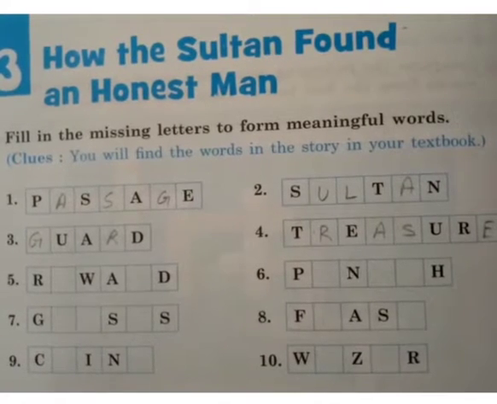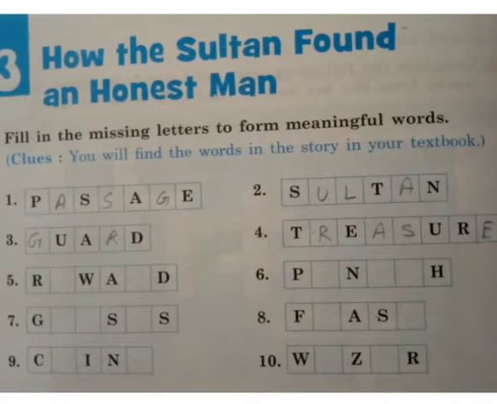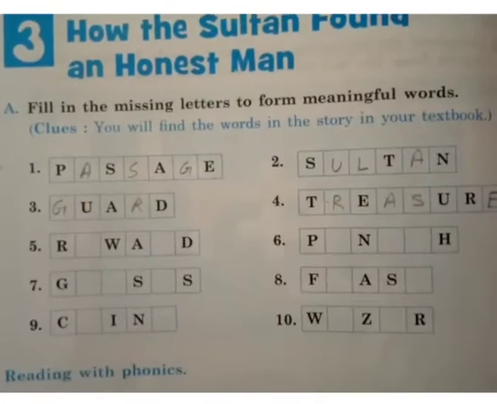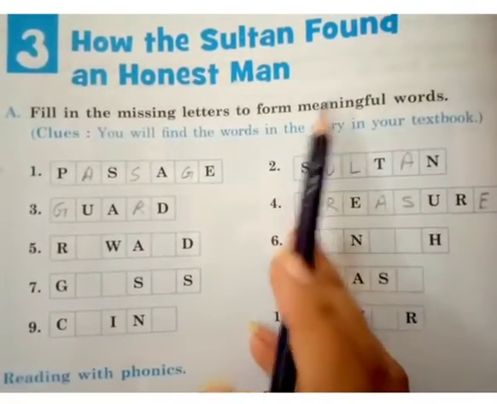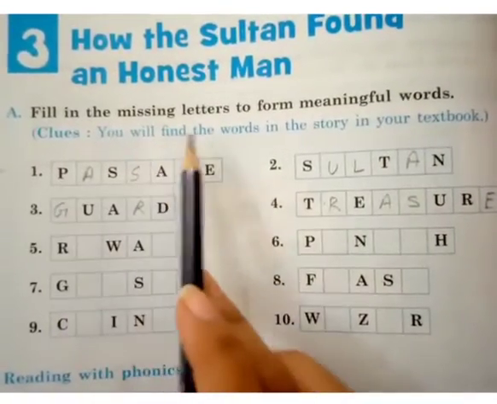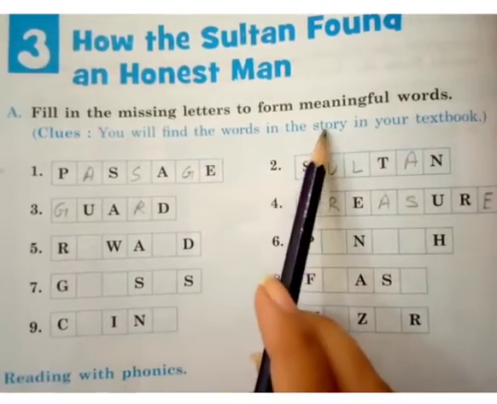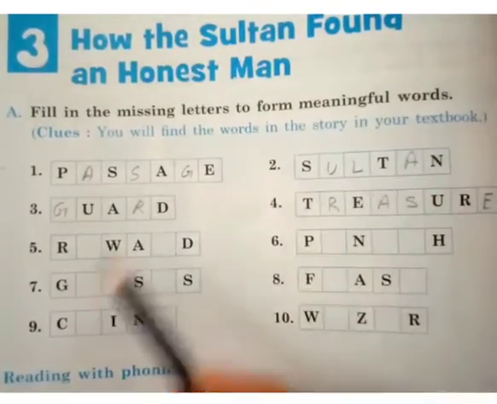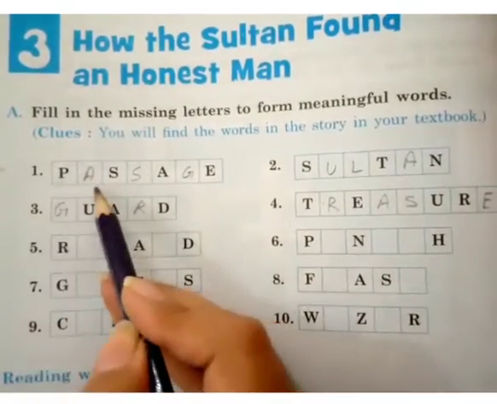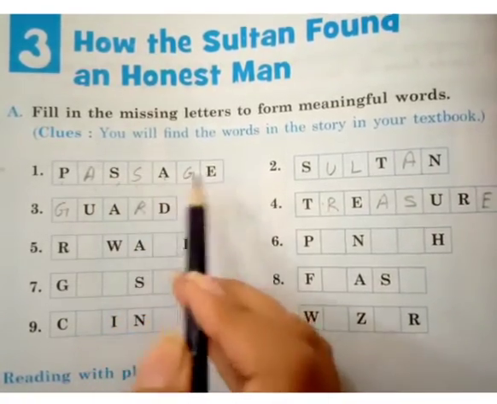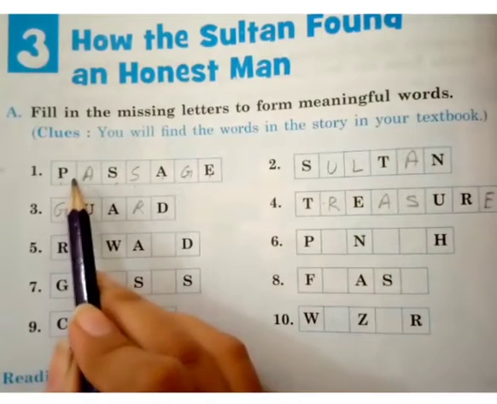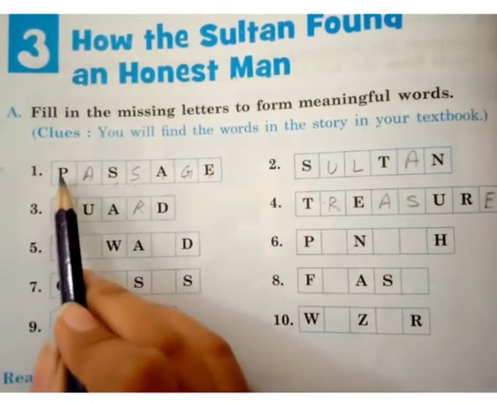Students, take out your English workbook, page number 20. Okay, now look at the first question. Fill in the missing letters to form meaningful words. Clue: you can find the words in the story in your textbooks. Number 1, P dash S dash A dash E. The word is passage.